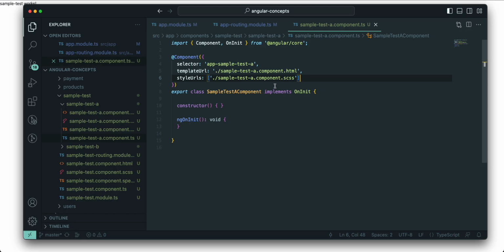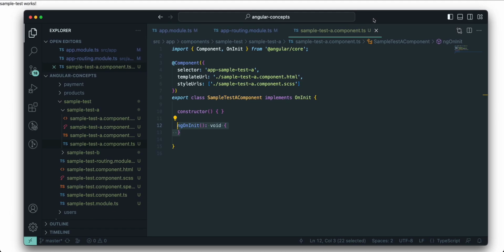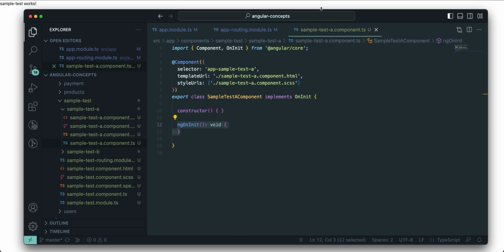When our component is mounted, as we did in the navigation part, when the user lands on that screen, first this constructor will run. This constructor runs the very first time, before ng on init. Can we do one thing? Can you do me a favor and put breakpoints in there and run the application, so that we can take a look in real time? Okay, sure. That's very important for me. Thanks. Okay, perfect. No worries.